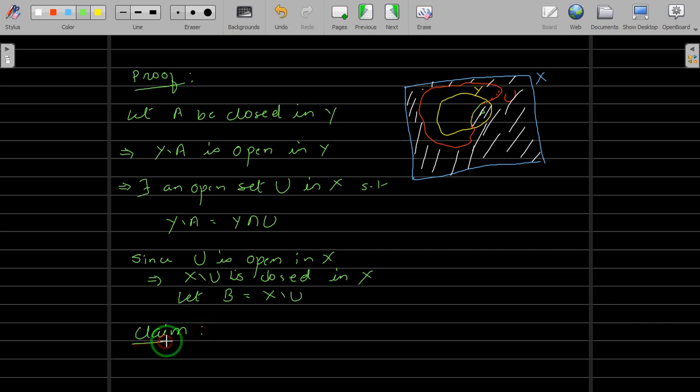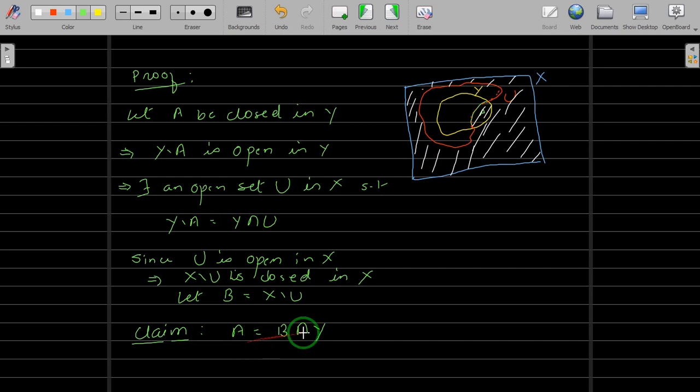So we have taken this X difference U as B, and our claim now is we can write A as B intersection Y. From the diagram it's clear, right? This is your B, which is the white shaded part, intersection with Y, the yellow part. When you take the intersection you will have this part, and this is nothing but A. So from the diagram it's very much clear. But here we have to write it systematically.